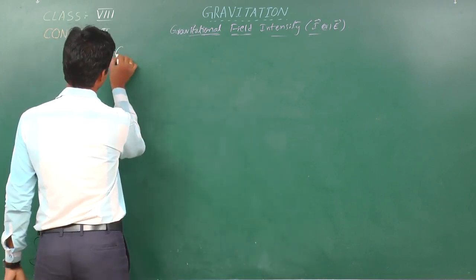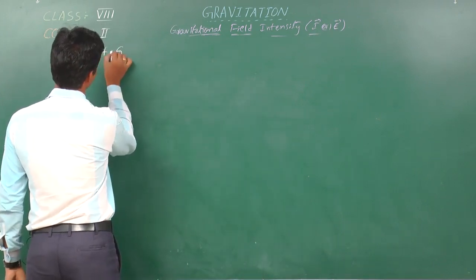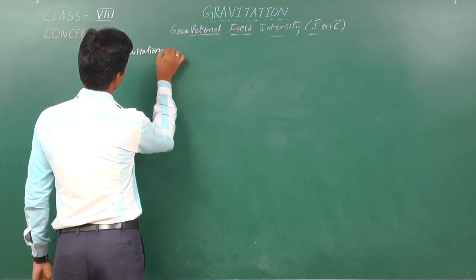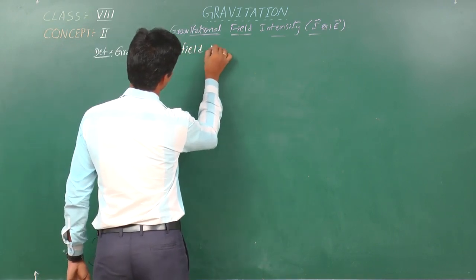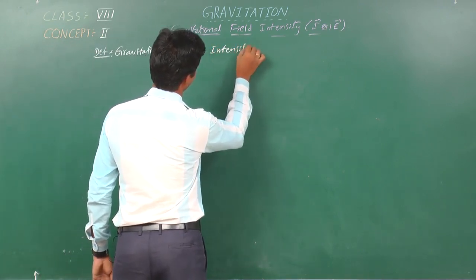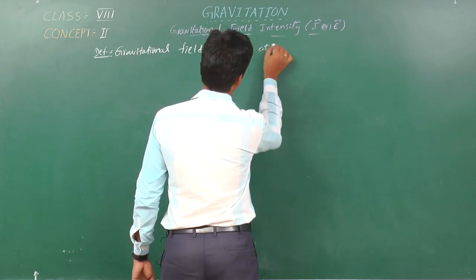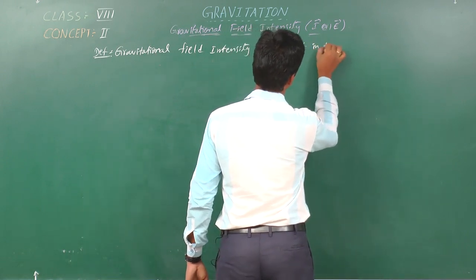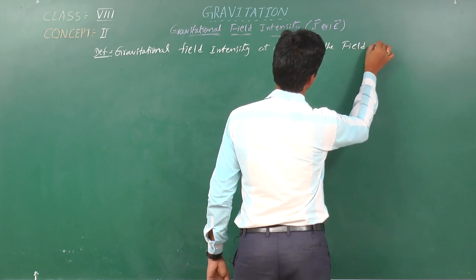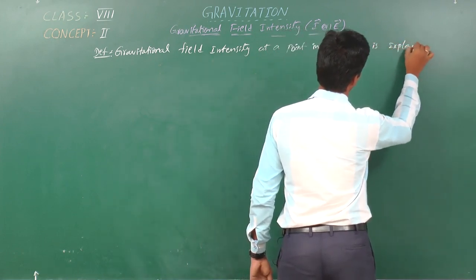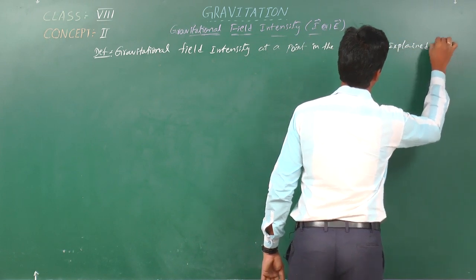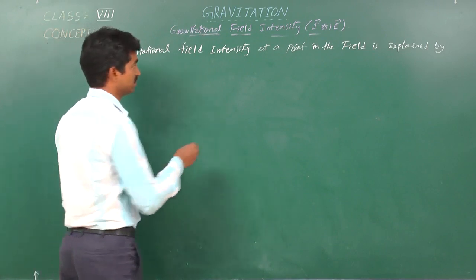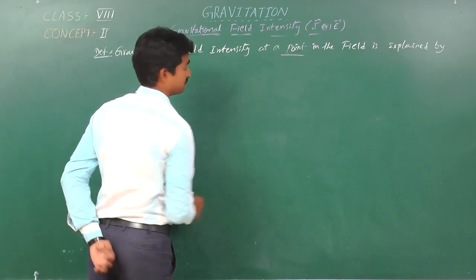So the definition is: gravitational field intensity at a point in the field is explained by the gravitational force experienced by a unit mass placed at that point. So we are concentrating at a point.